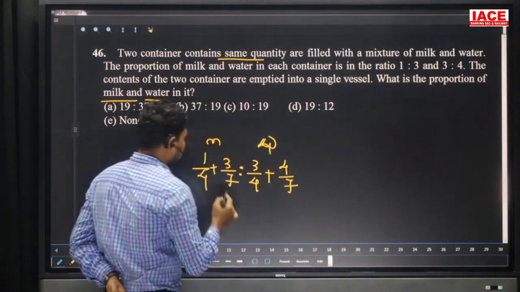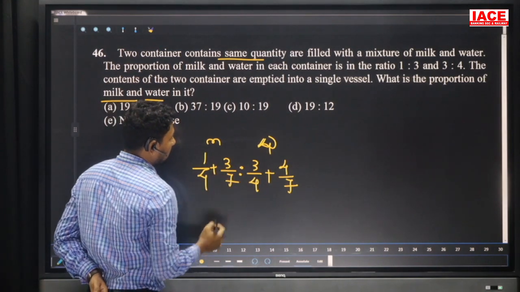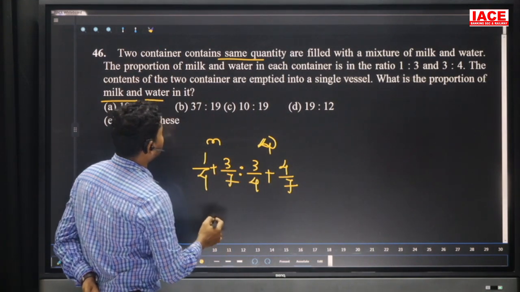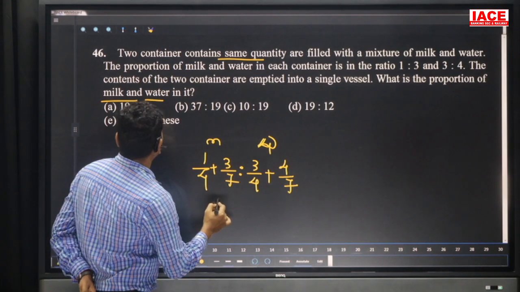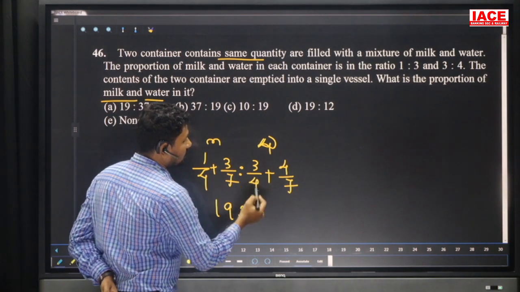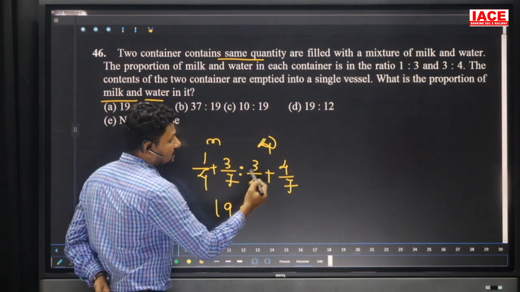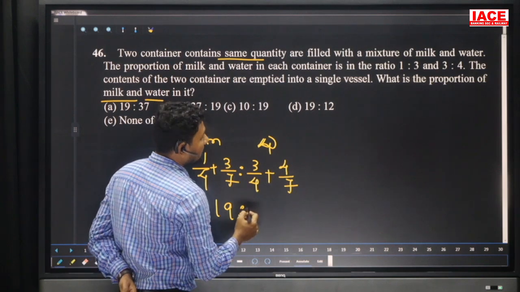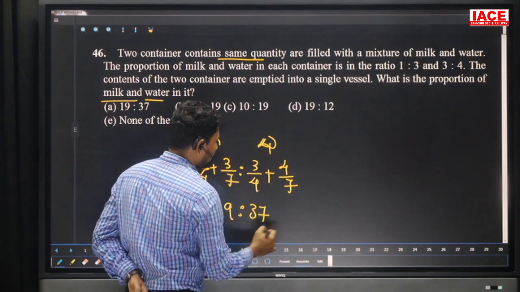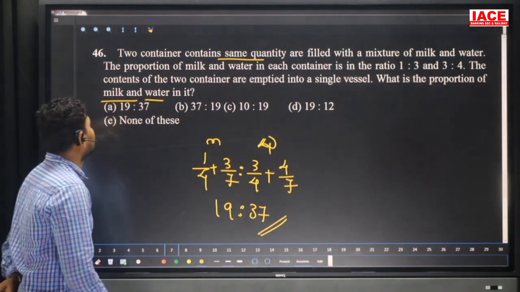And we'll take the LCM. 7 ones are 7, 7 fours are 28, so 7 plus 12 is 19. Next, 7 threes are 21, 4 fours are 16, and 16 plus 21 is 37. So our answer is 19 to 37. Option A.